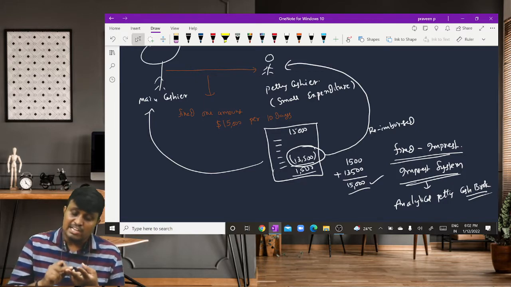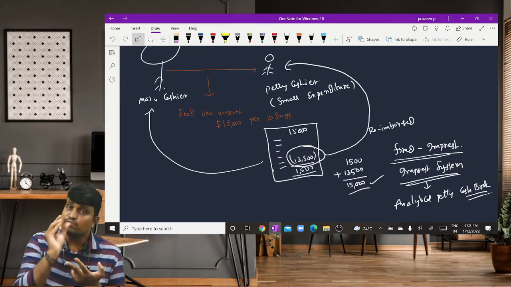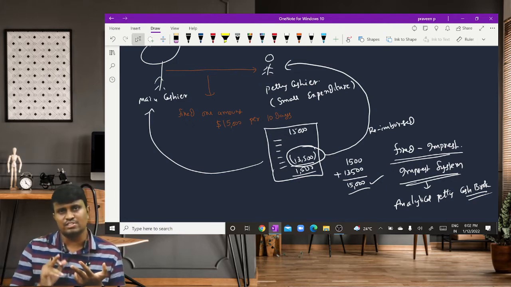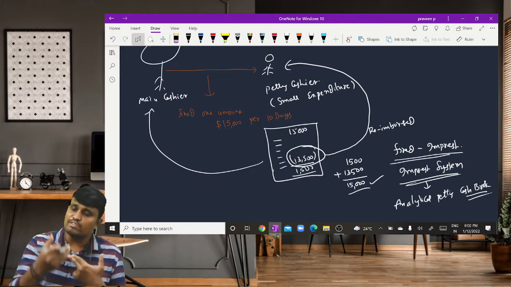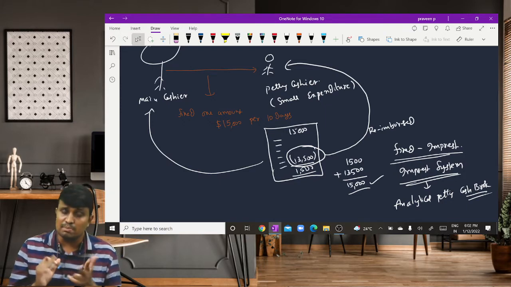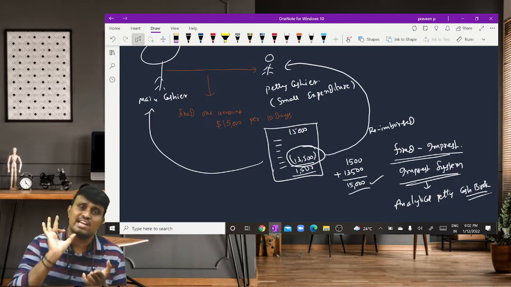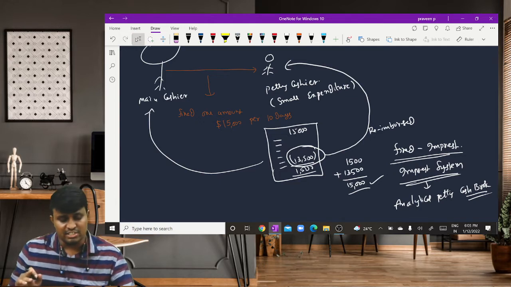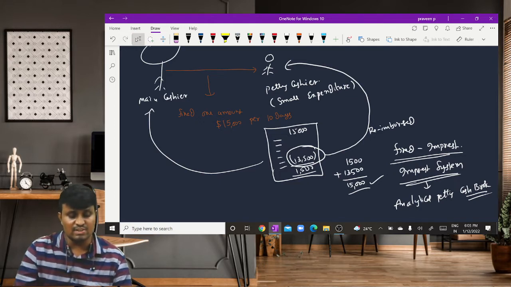Second point, the main cashier fixes a particular amount for a particular period, and the cycle is also fixed by the main cashier. The cycle may be weekly once, or 10 days once, or 15 days once, or monthly once, whatever may be. One amount is fixed for a particular period and that amount is given by the main cashier to the petty cashier. That amount fixed by the main cashier is called what? Imprest.